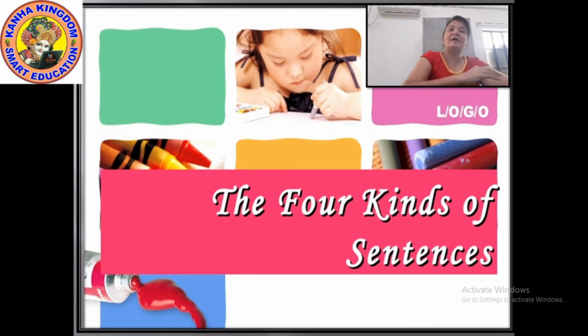Helping verb means is, am, are, was, were, has, have, can, anything. And question word means what, when, where, how, which, such type. So interrogative sentences are also of two kinds.